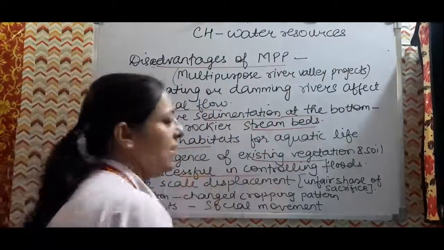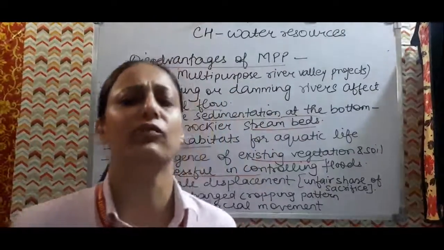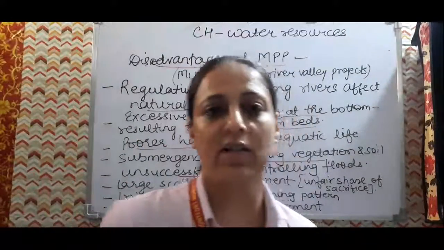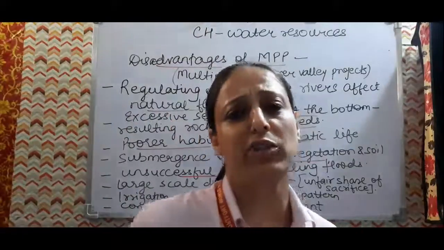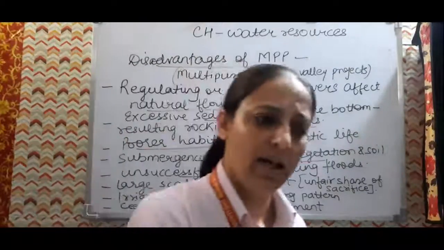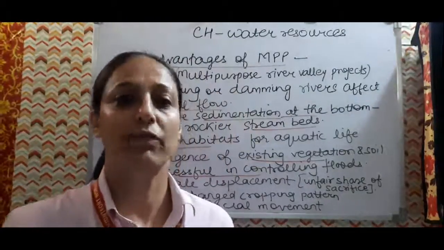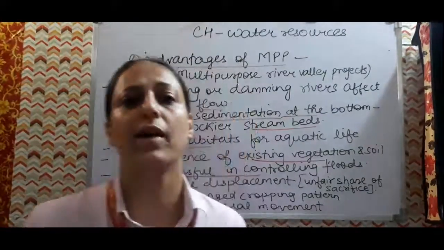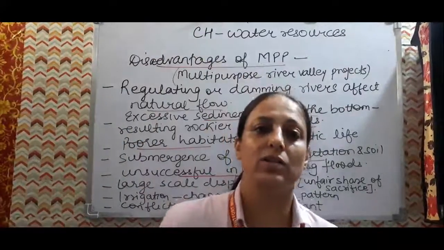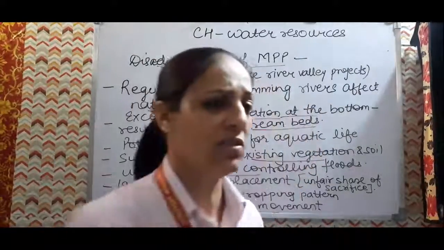And sometimes we have seen that these structures are unsuccessful in controlling floods when there is excessive rainfall. Then these kinds of structures trigger the flood. When there is a lot of rainfall and the dams are overflowing, they have to open the floodgates, and at that time the water gushes into the villages and causes flooding. Crops are destroyed, houses, property and animals are destroyed, and then waterborne diseases spread in the area. So many problems are associated with these dams.